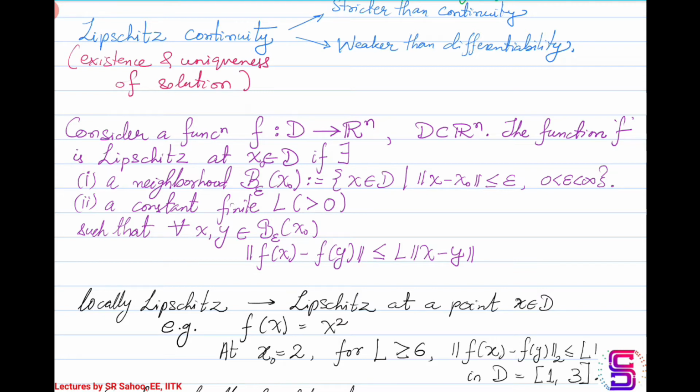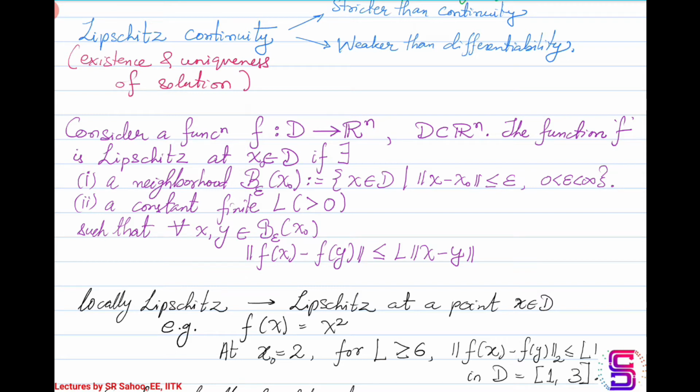What is the inequality? It says that if you have such a neighborhood, no matter what x and y you take from that set B epsilon of x naught, you take x from the neighborhood, evaluate f of x, take another point y, evaluate f of y, and take the norm of the difference, norm of f of x minus f of y.